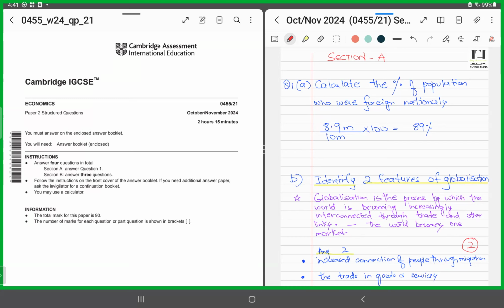Today I've got for you all October November 2024 0455 variant 21. We'll be doing section A data response question today. So let's dive quickly into the paper.